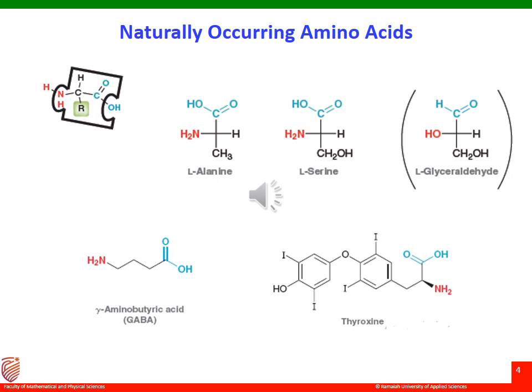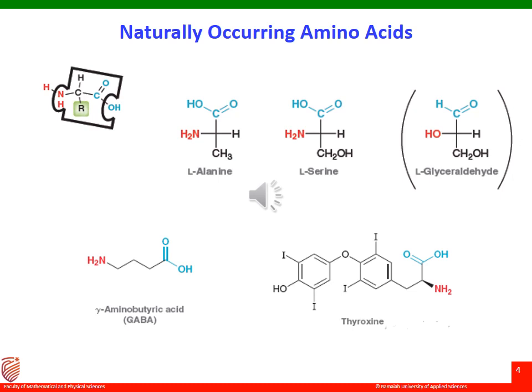In addition to the 20 amino acids found in proteins, there are other amino acids used by organisms for a variety of functions. For example, alpha aminobutyric acid, which is GABA, and thyroxine are amino acids found in our CNS and body.